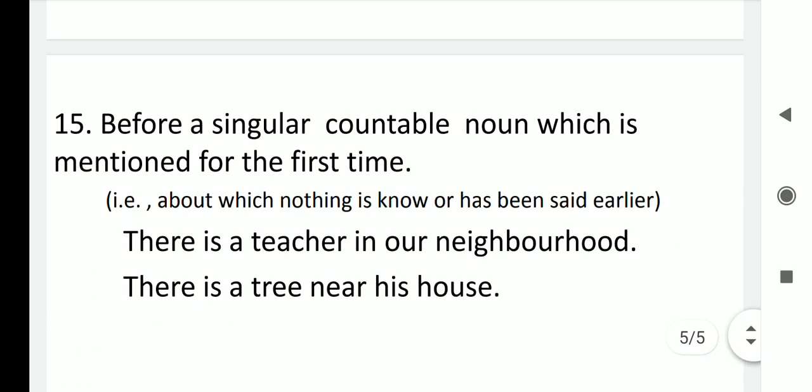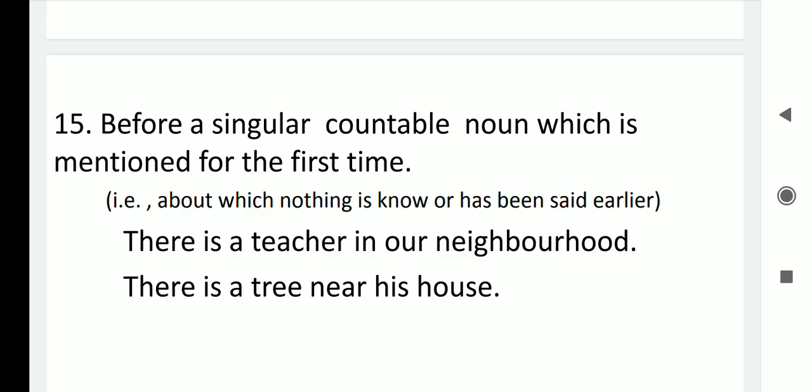Now point number 15 is, before a singular countable noun which is mentioned for the first time, that is, about which nothing is known or has been said earlier. Look at this sentence: there is a teacher in our neighborhood. That means nothing has been known or said earlier about the teacher. So there is a teacher in our neighborhood.